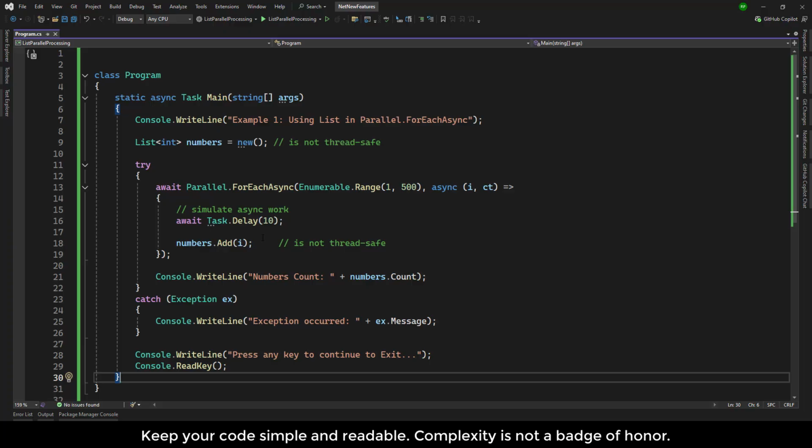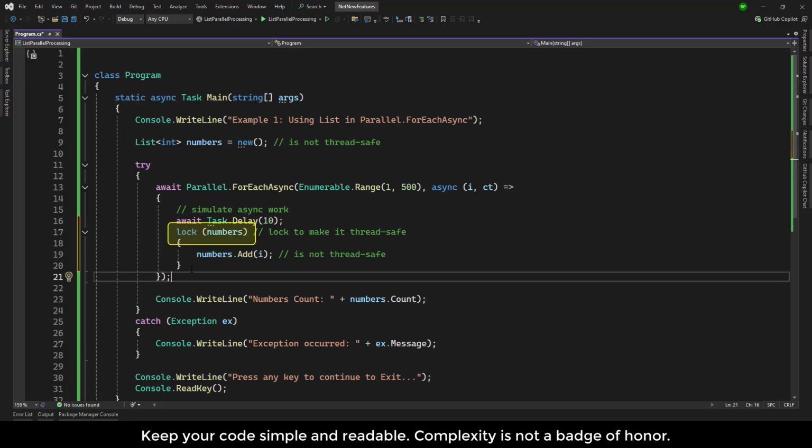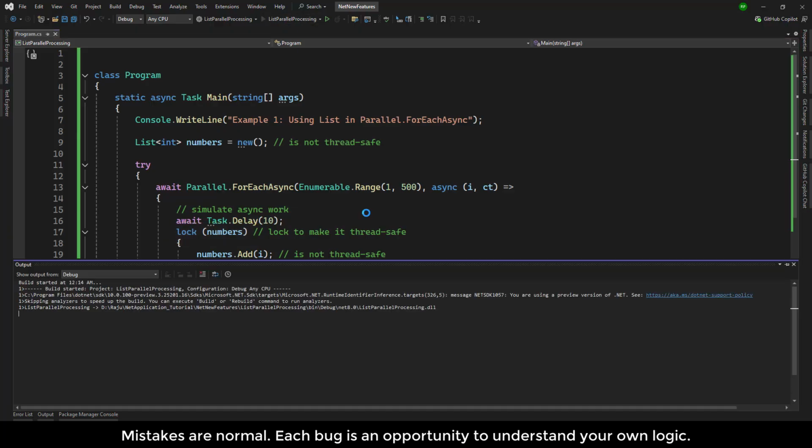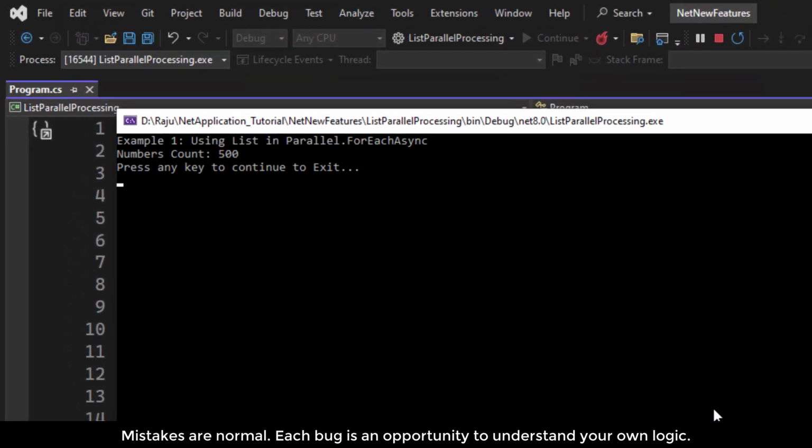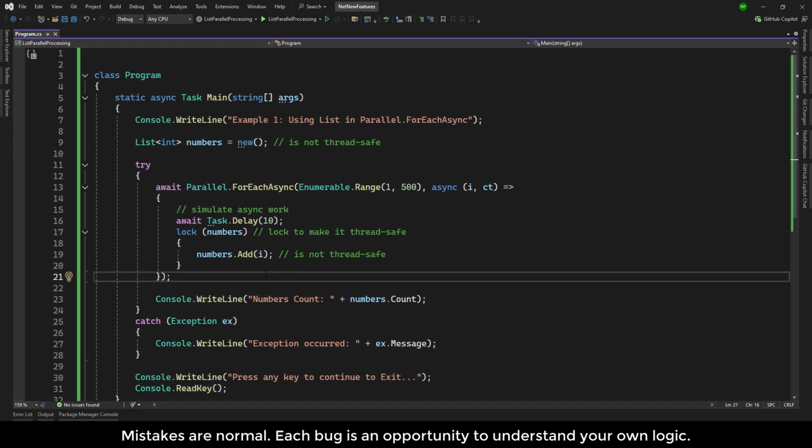Suppose we want to stick with the list object in Parallel.ForEachAsync. Before adding an item into the list we have to use lock. So I added lock, so now it's thread-safe. Let's run. Now see, the count is 500. So if we want to use a list in parallel foreach, we have to make sure we use lock before adding an item into the list.